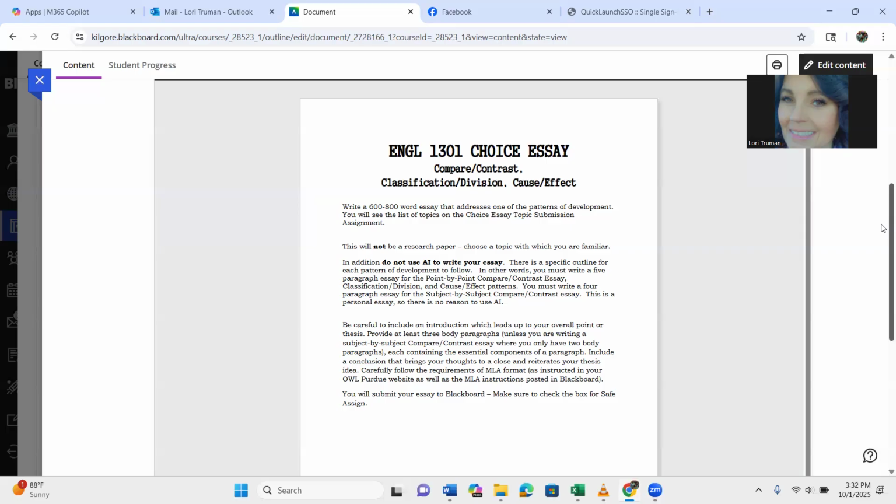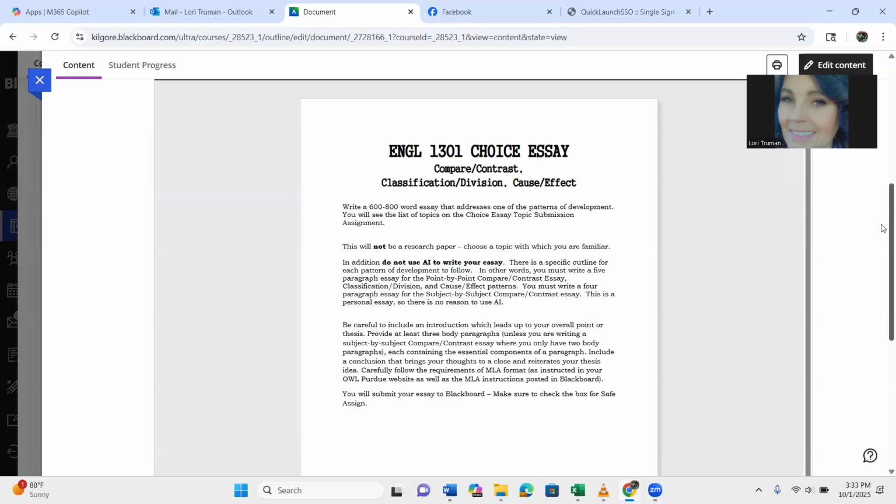Again, can you get some help as far as grammar is concerned with AI? Possibly. Can you help generate some ideas? Possibly. But it should not be something you type onto ChatGPT or Claude or whatever place you're using, you copy and you paste it and you hit submit. This should be something that's important to you because your name's on it. And it's not a research paper. So you can't document that you used AI because I've told you I don't want you to use any sources.